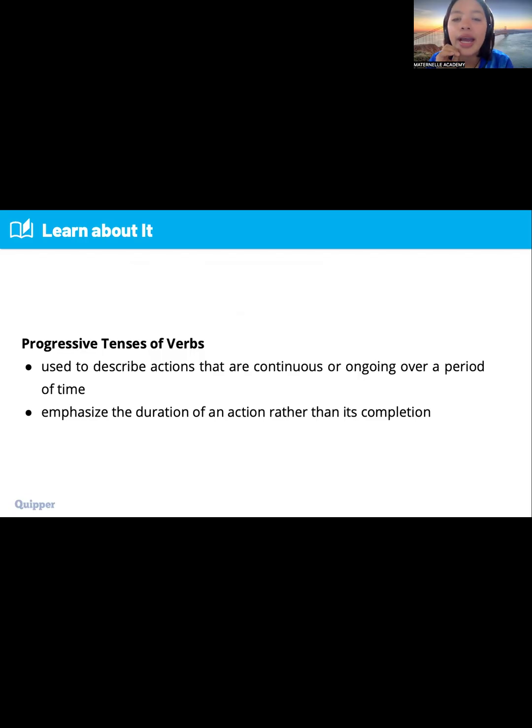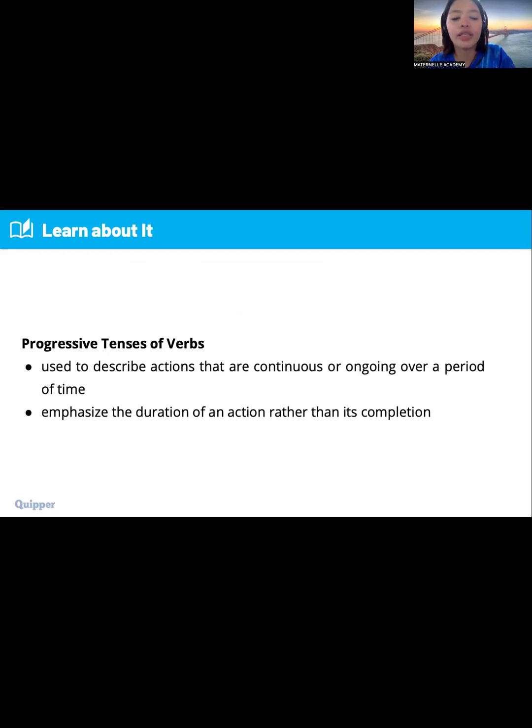Always remember, the hint for progressive tenses is we use a be verb plus ing, like am, is, and are plus ing. If it's present, you're going to use that. But if it's past progressive, you're going to use was and were. Was is for singular, and were is for plural, right? So you're going to use was and were plus ing. Next, for future progressive, we are going to use will plus ing. So for example, I will be eating at 7 p.m.